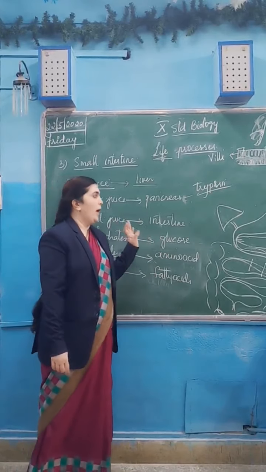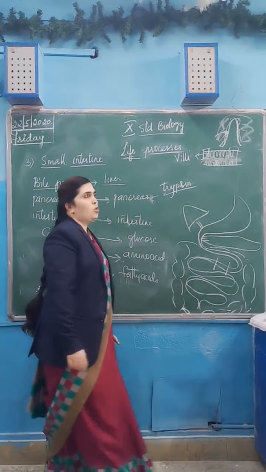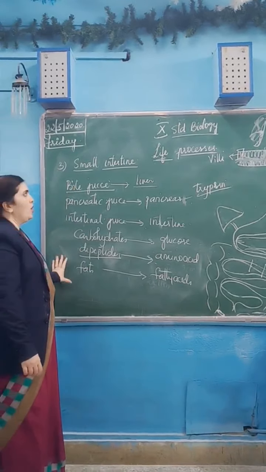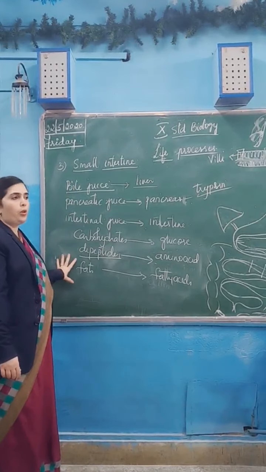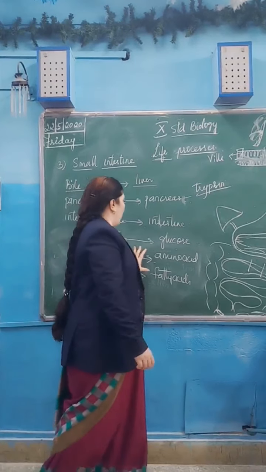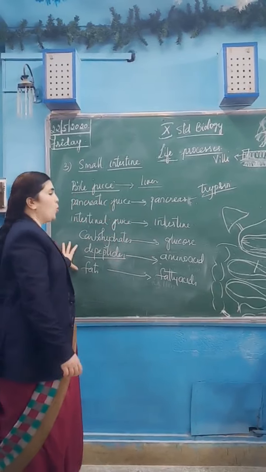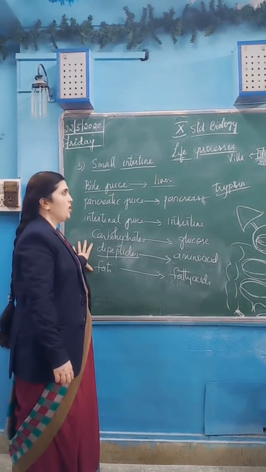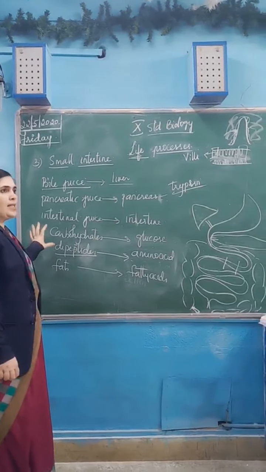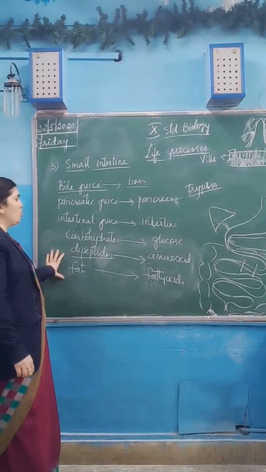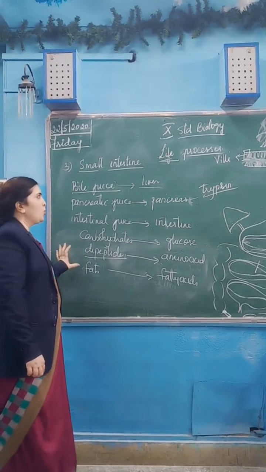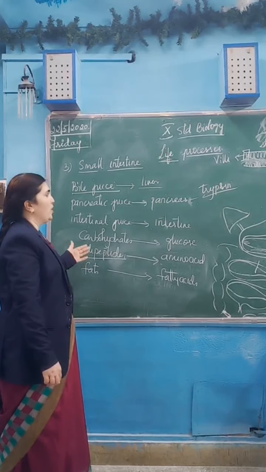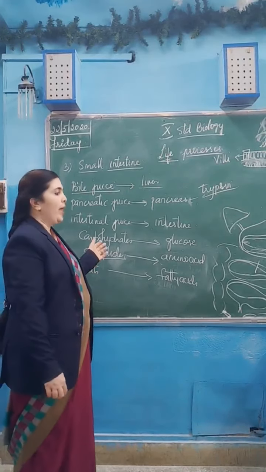So that is the end of the alimentary canal. Step by step, in the mouth, in the stomach, in the small intestine, I have written all the points on the board. Listening to my explanation, you need to answer the questions. Please be attentive in the class and listen to everything. You don't have the textbook, so you cannot review from it. All the answers you get from my explanation only.